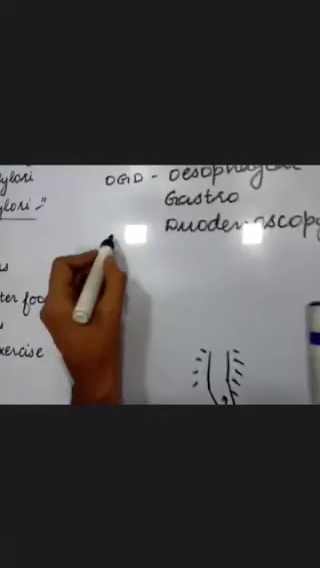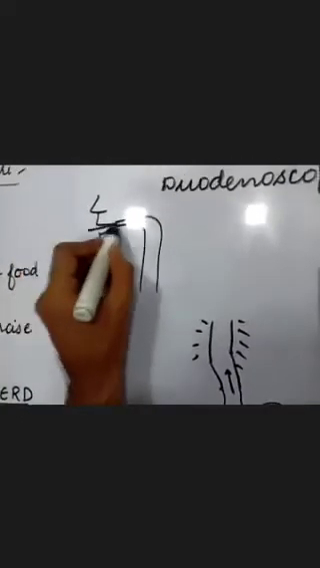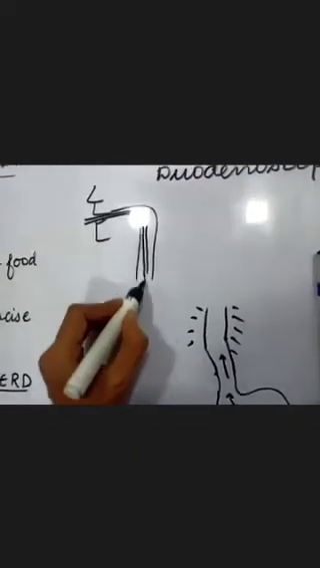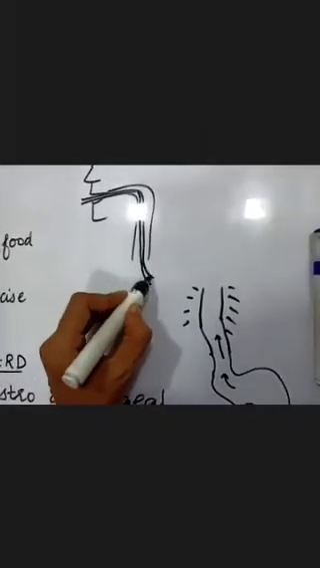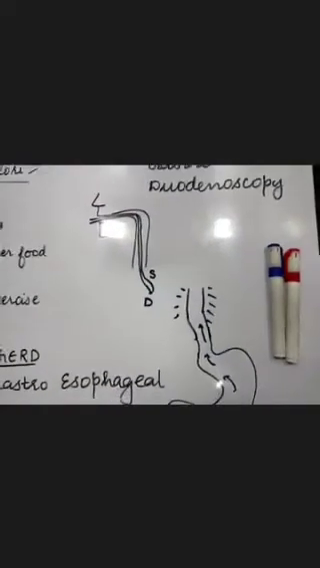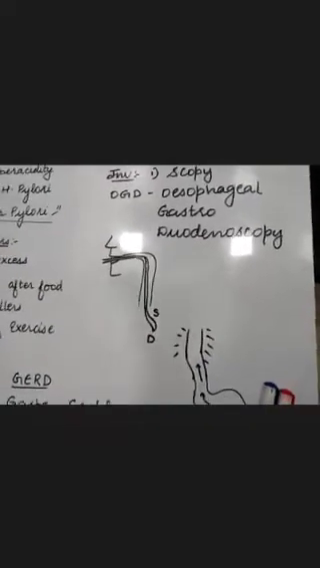So here your treating doctor, the gastroenterologist, will pass in a tube. The tube has a camera. From your mouth, it goes into your esophagus, from the esophagus it goes into the stomach, and from the stomach it goes into the duodenum. And then your doctor will try to visualize the inner layer of your digestive system.